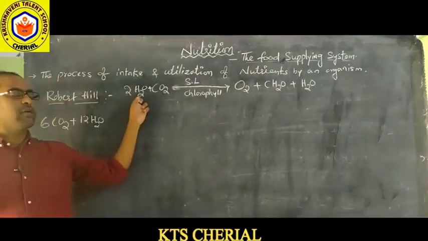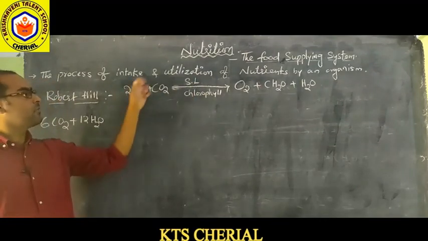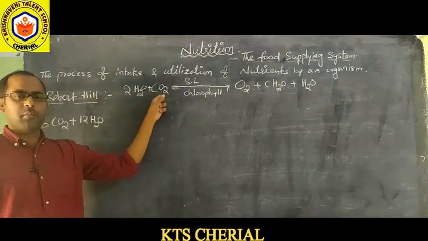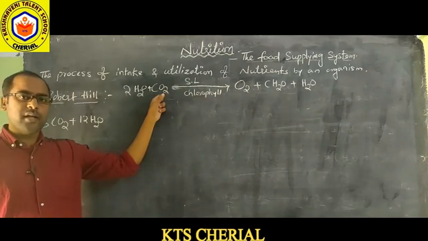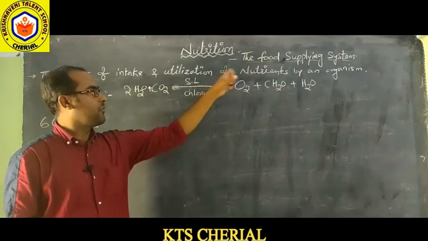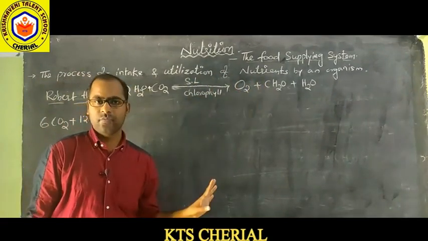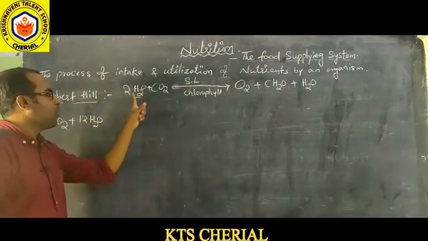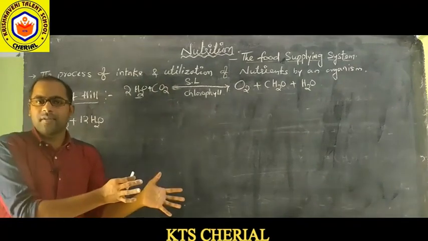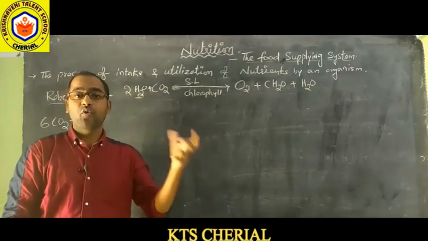Water and carbon dioxide are utilized by plants in presence of sunlight and chlorophyll, and they form carbohydrates, oxygen and water. Oxygen is released from water but not from the carbon dioxide, he said, but he did not have a proper experiment, proper proof for that.